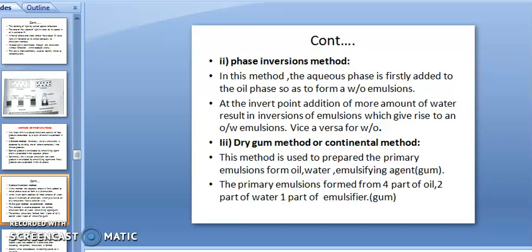When you add more water, it leads to inversion, converting the WO type emulsion to an OW type of emulsion, because of the addition of aqueous phase at the invert point. Then dry gum.